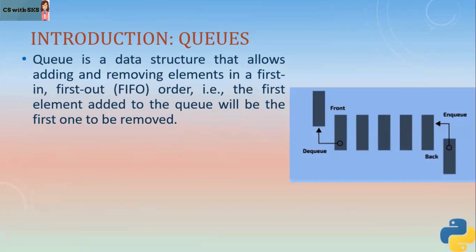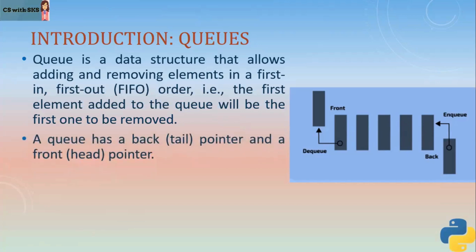So you can relate it with a queue that you form when you go to buy some ticket at the ticket counter. If you are first in the line, you will be given a ticket first and you will be out of the queue first, right? And the person who has entered the queue last will be given the ticket at last. So that is how queues work. The item which is entered first is the item which will be deleted first. First in, first out, FIFO order, right?